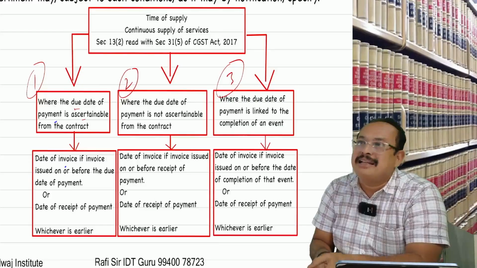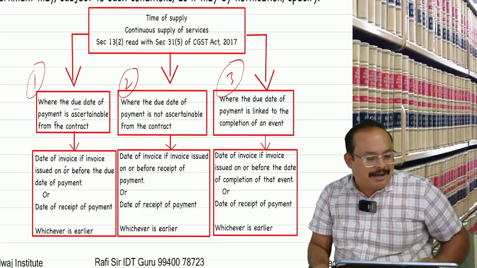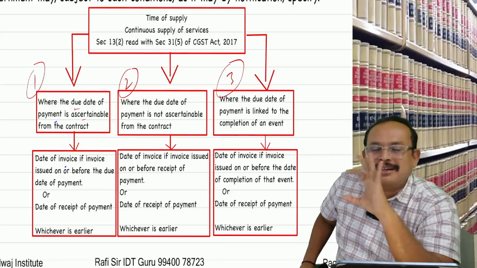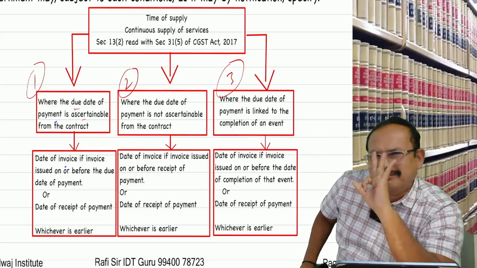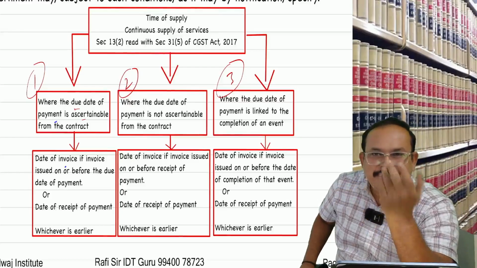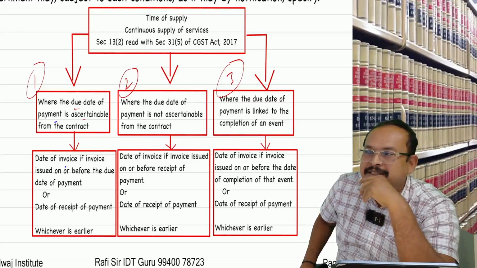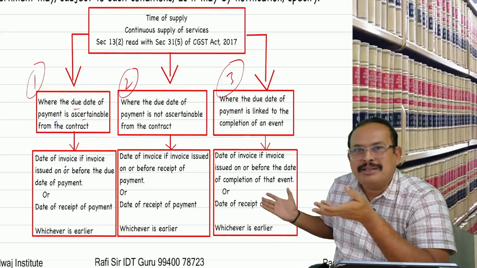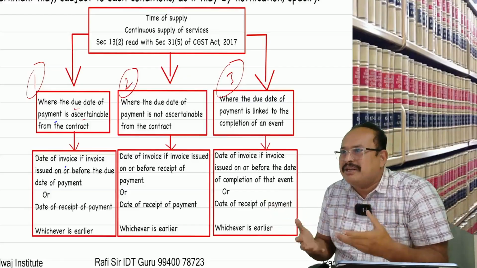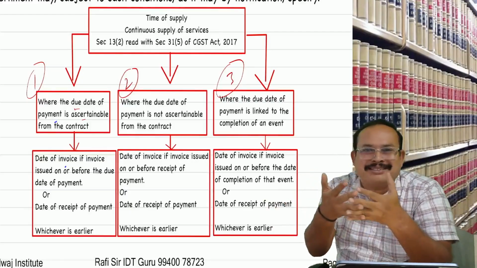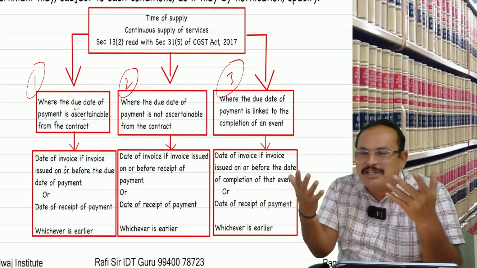Let us complete the time of supply, I will give the break. Today's target: time of supply, place of supply, value of supply. Because you are already aware of that, I am refreshing you. In time of supply, what is new means the amendments I am bringing and some new circulars, and interlinking, that's all. Refreshing your intermediate memory.